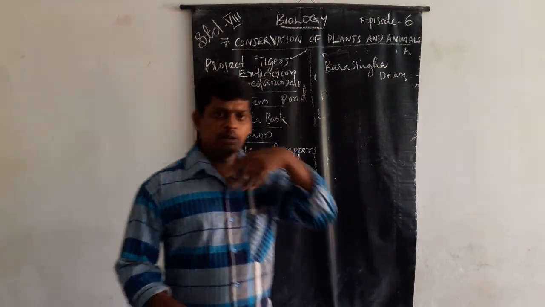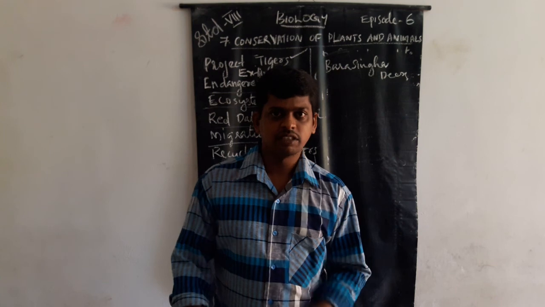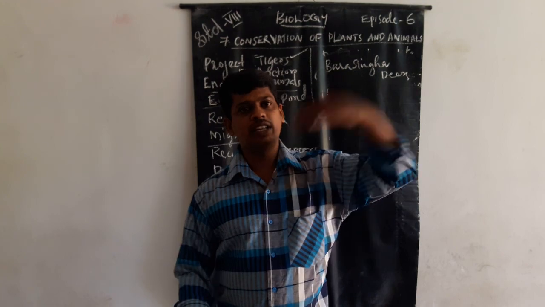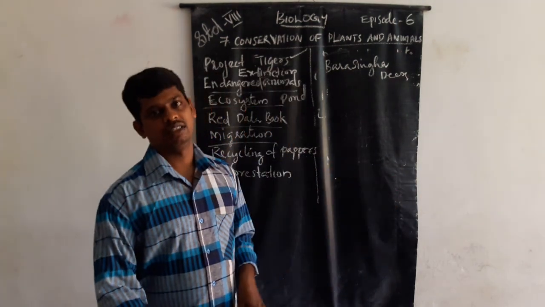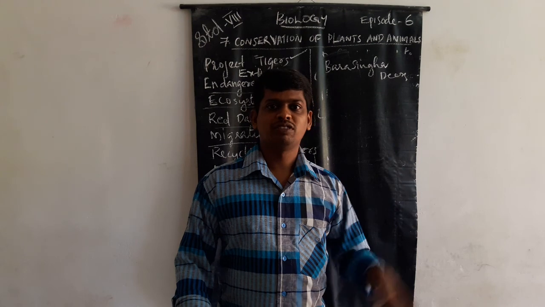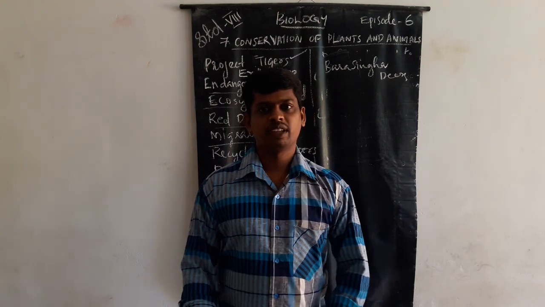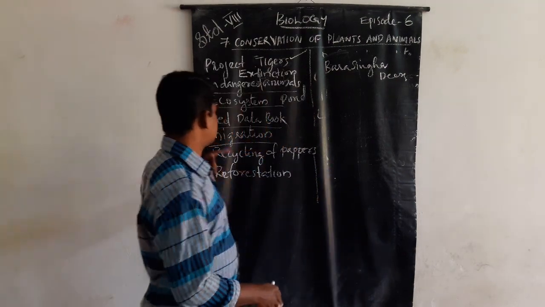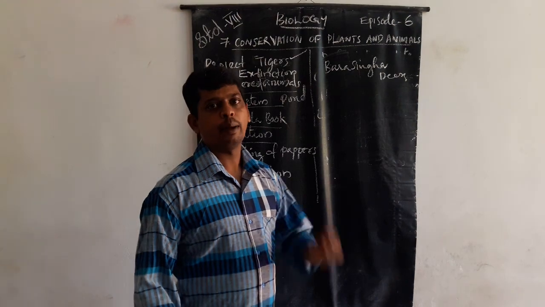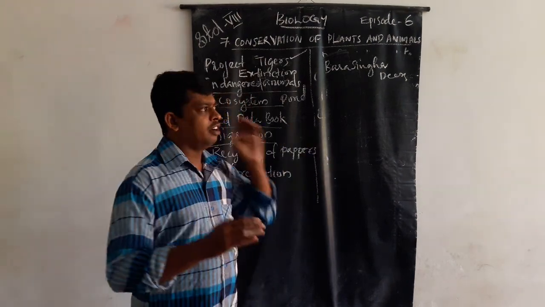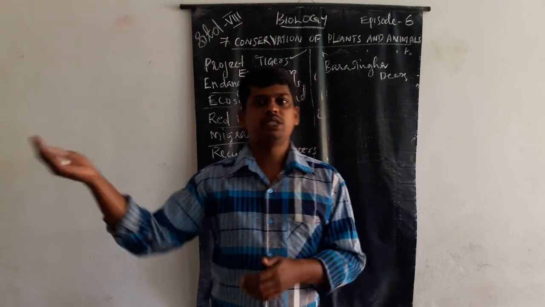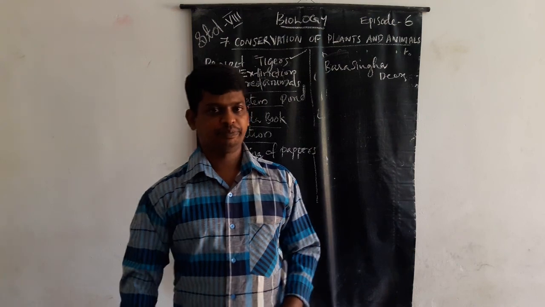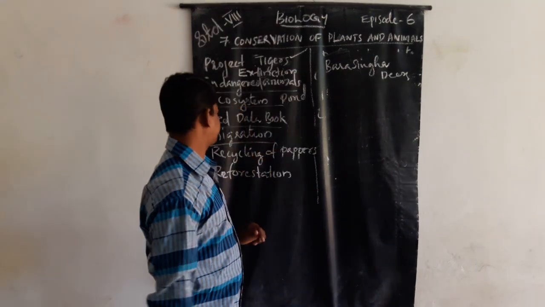For example, you know some fishes like eels. They travel from one habitat to another, through grass, mud, road by road, forest. This type of movement is known as migration. Some birds also migrate from one place to another and return to their own habitat. That is known as migration.